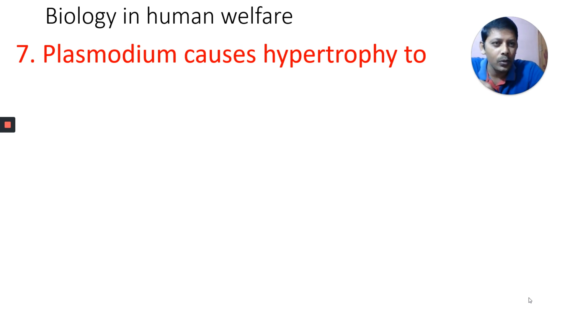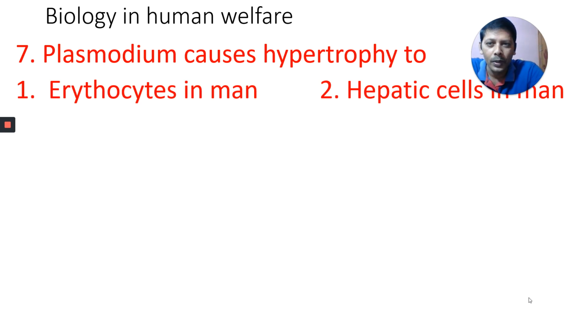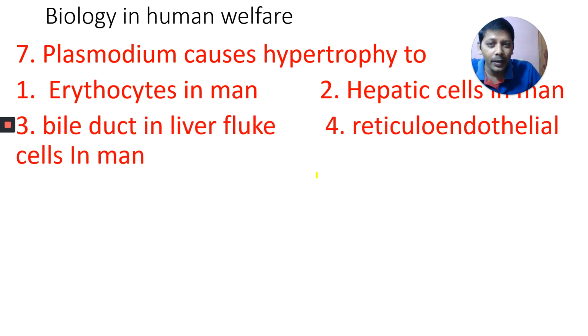Plasmodium causes hypertrophy to erythrocytes in man, hepatic cells in man, bile duct in liver fluke, or reticuloendothelials in man. Plasmodium causes hypertrophy to.